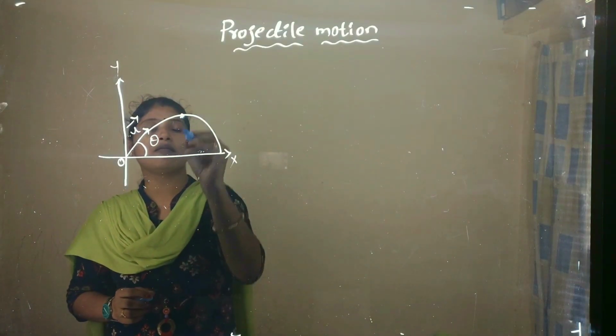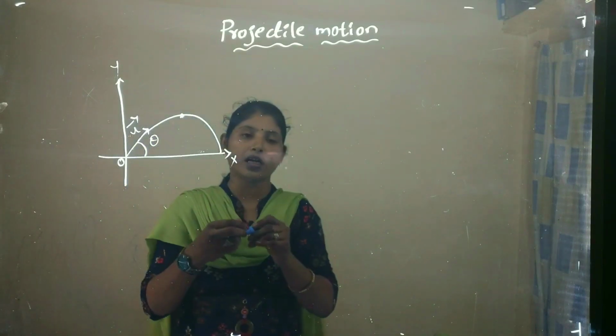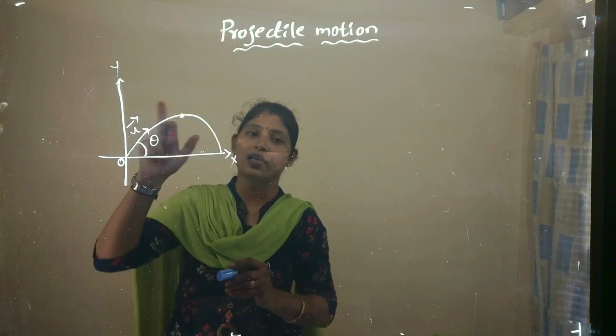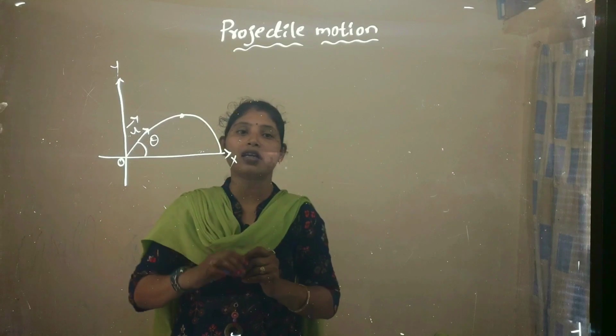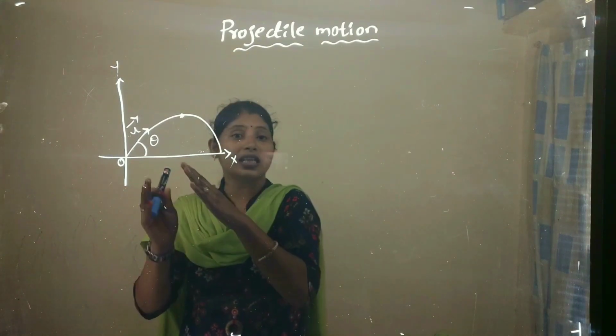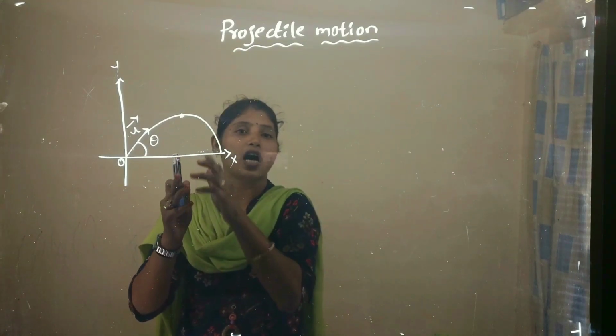So what is the maximum height? While the projectile is covering that path, it covers the maximum distance from the horizontal plane.